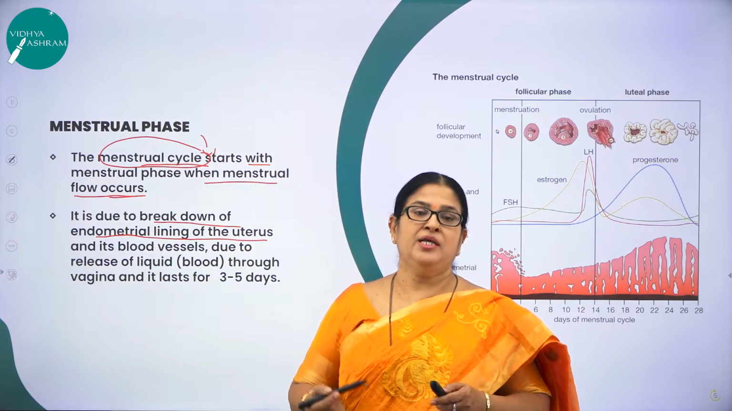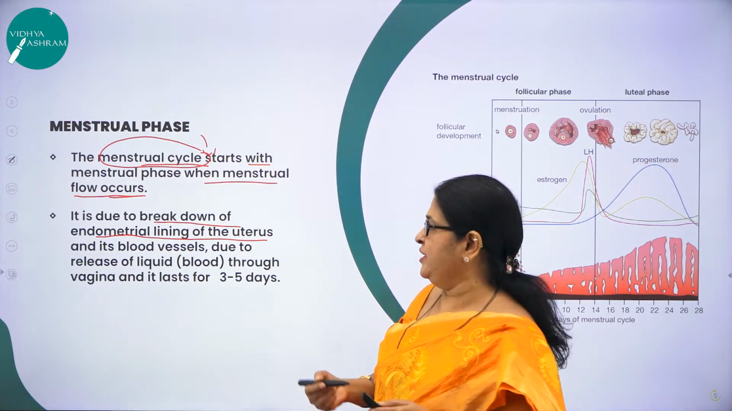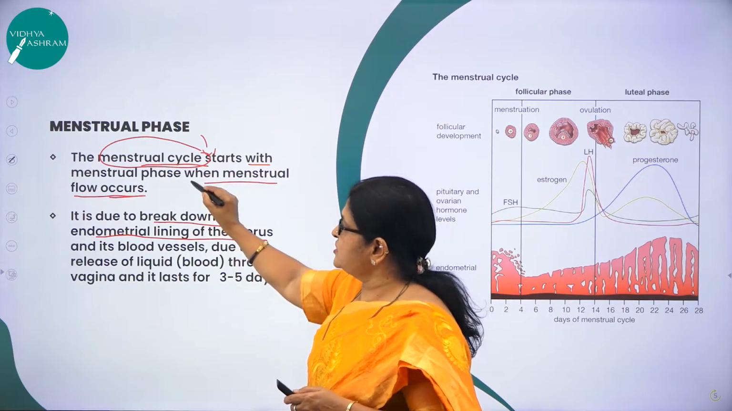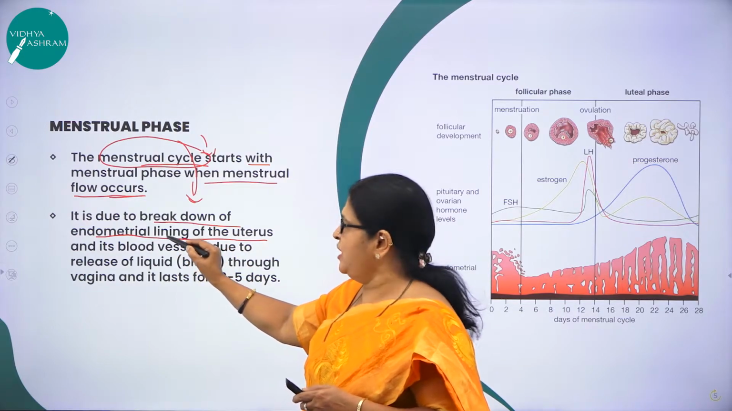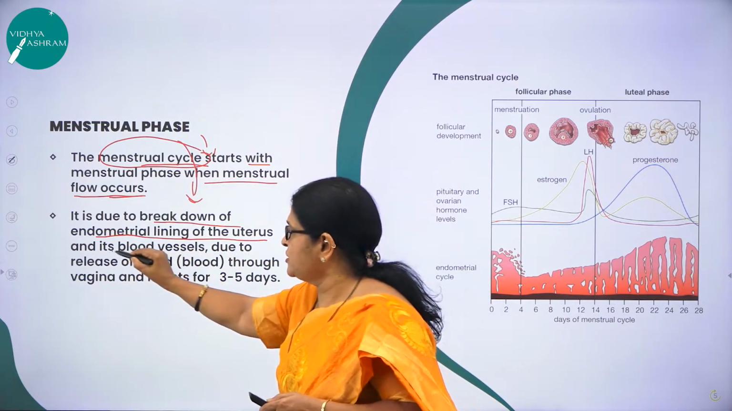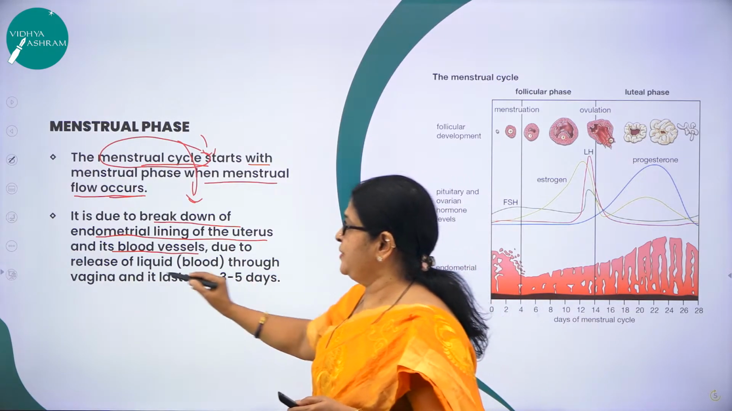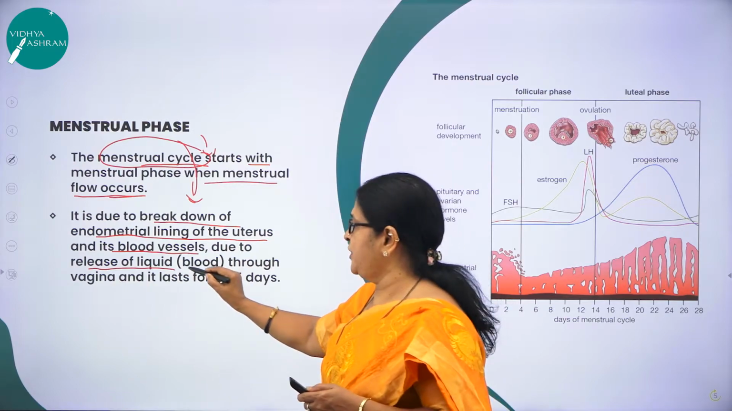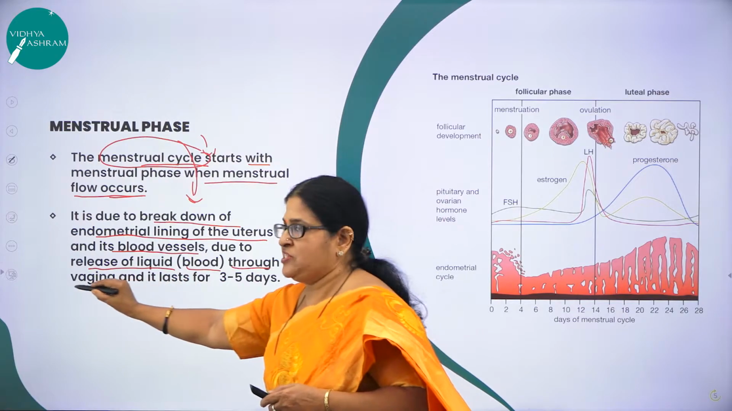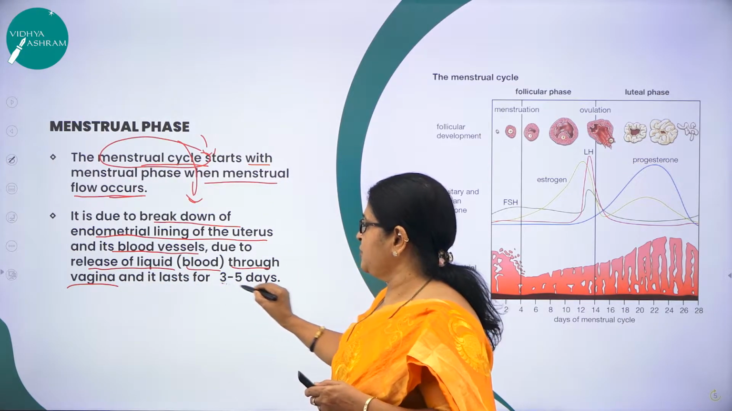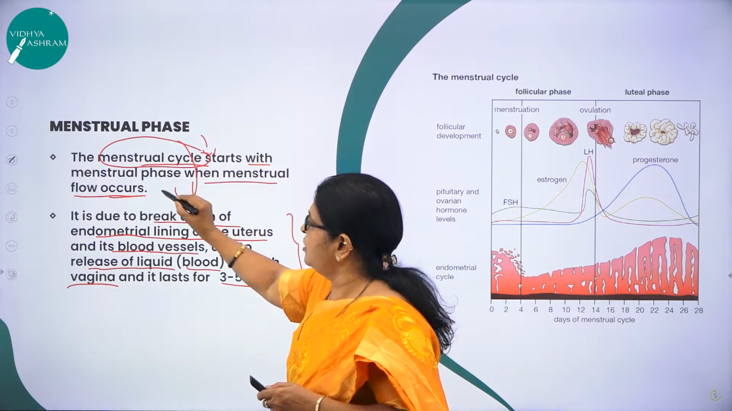Hope you all know that the uterus is lined by a layer called endometrium, which is very, very important, right? So here you can see in the menstrual phase, there is a breakdown of the endometrial lining of the uterus along with its blood vessels. Even the blood vessels are broken down. Due to this, there is release of liquid, which we call blood. That liquid passes through the vagina of the female, and it lasts for 3 to 5 days. And this whole thing we call the menstrual flow.